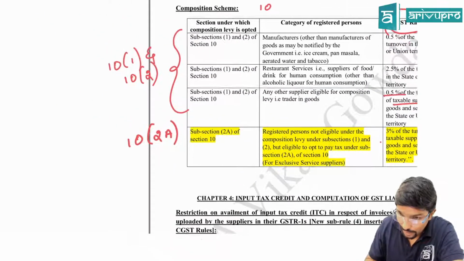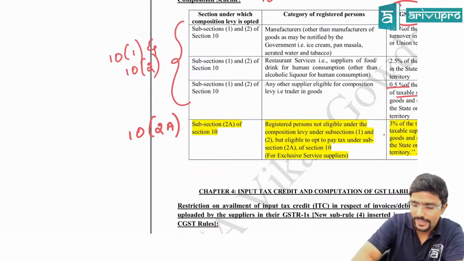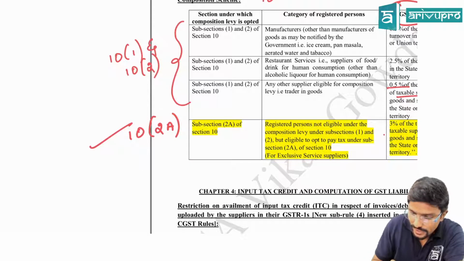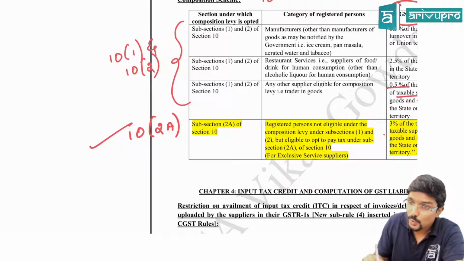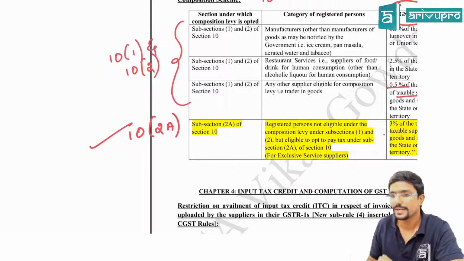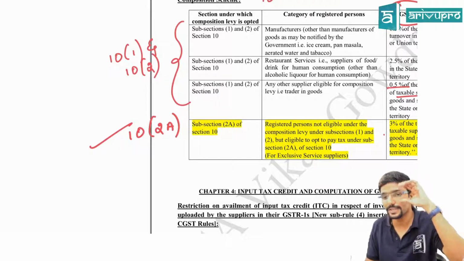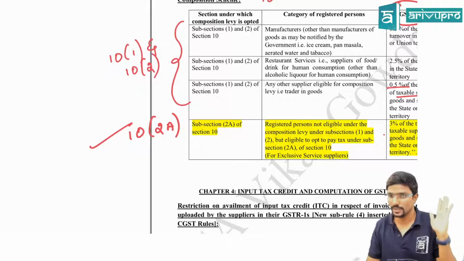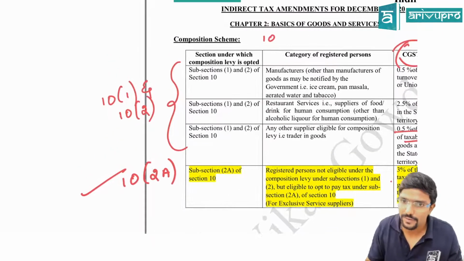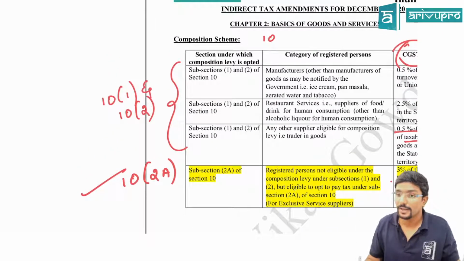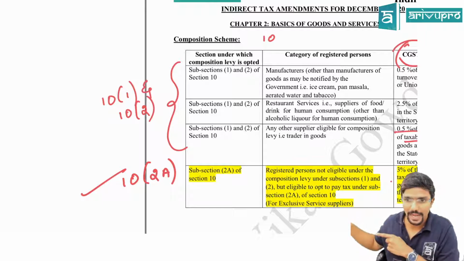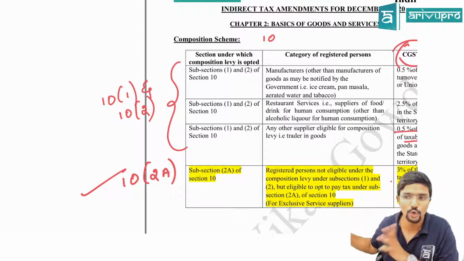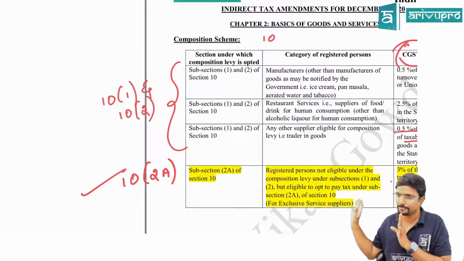And you have to be very careful, guys. 10(2)(a) will come into picture only when 10(1) and 10(2) are not available for me. Assume I am already covered in 10(1) and 10(2); do I have an option to go for 10(2)(a)? No, you cannot go for 10(2)(a).